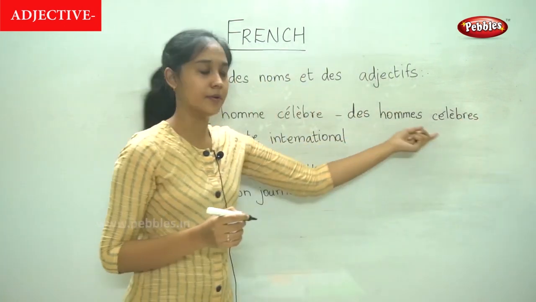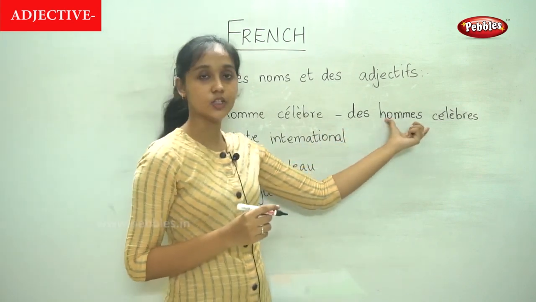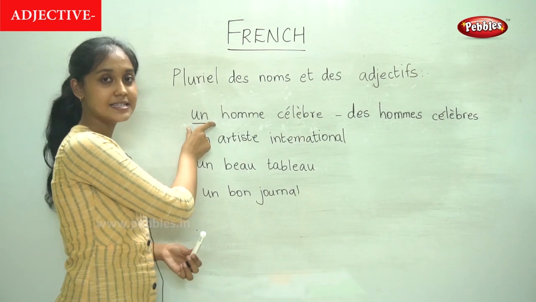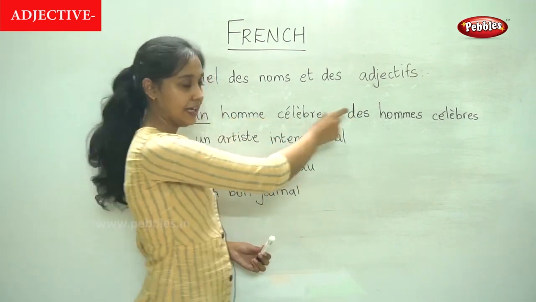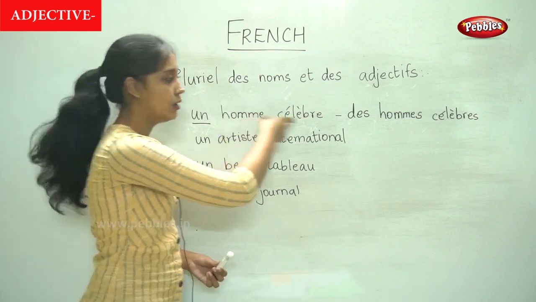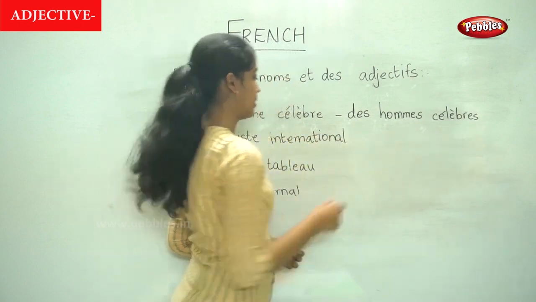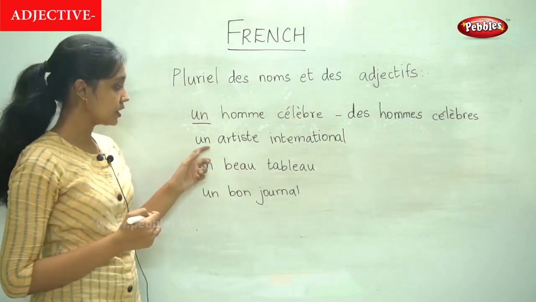Des hommes célèbres. So from singular we have converted it into plural. Word by word, un is the article, in plural form it is des. The plural for homme is hommes and célèbre, célèbres. So this is how we write it in the plural form.